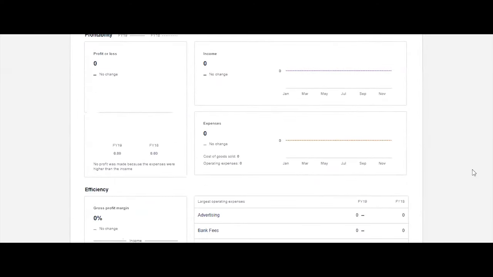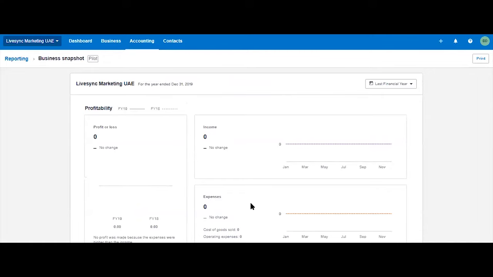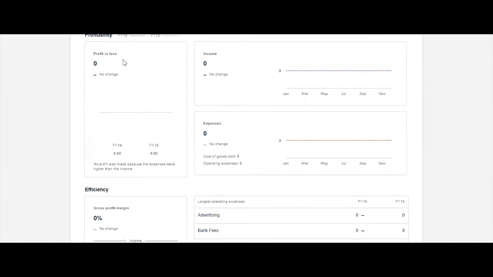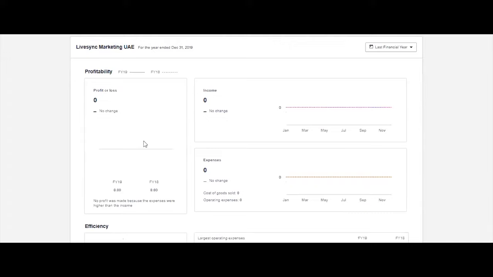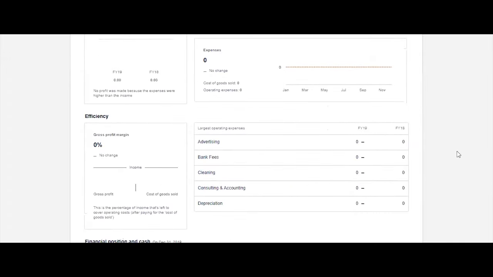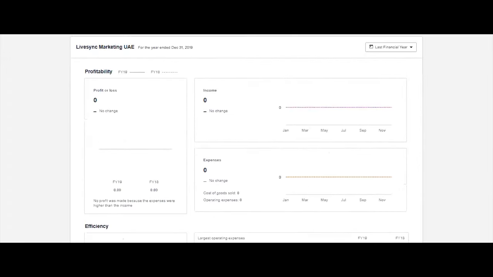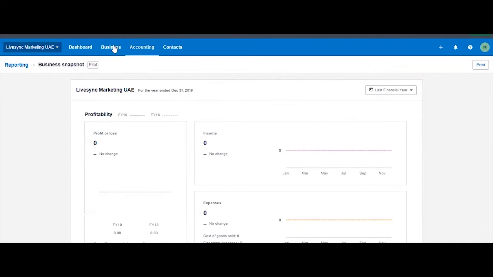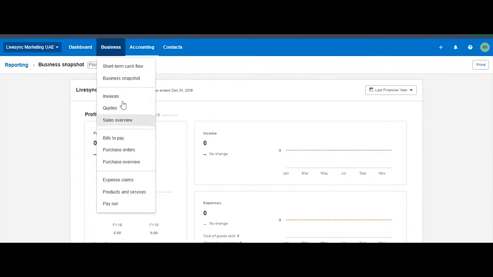If there's data, you can see what are the changes in your income, expense, a quick overview or the bird's eye view of your profitability, and then the efficiency of how you're using cash and your other assets. Now, this part here is the sales module, which we'll come to next. And then this is your expenses when you are recording expenses. This is the expense claim, when one of your users sends an expense claim that needs approval, you can use here.